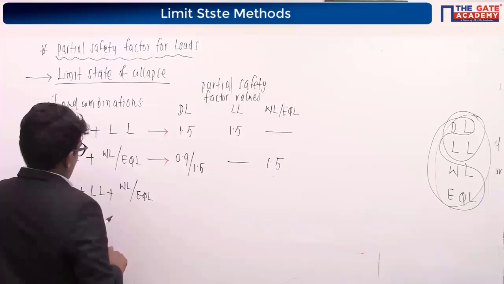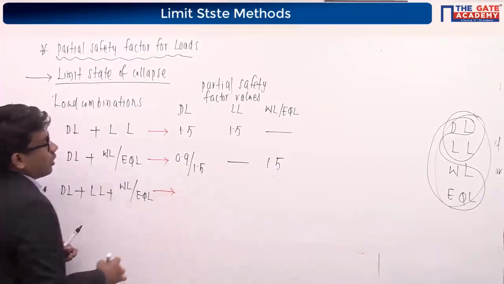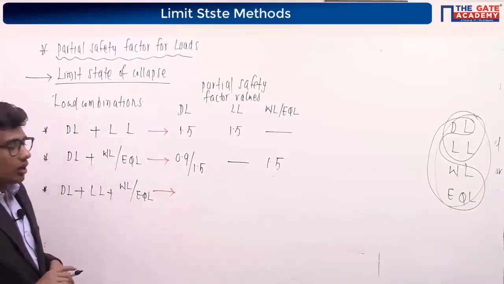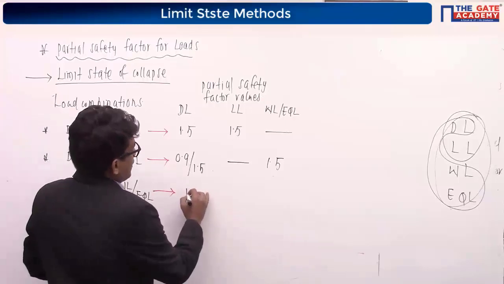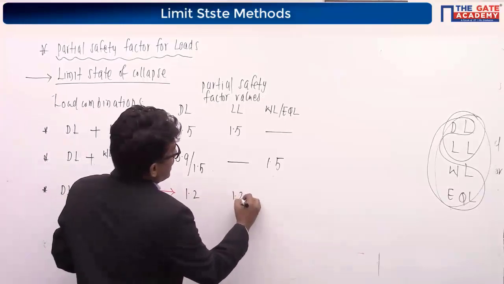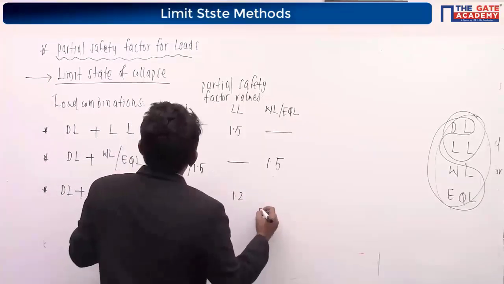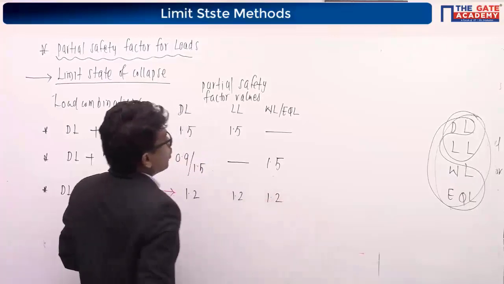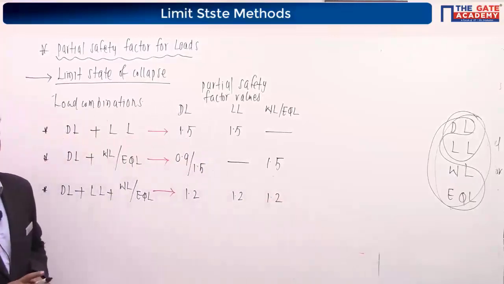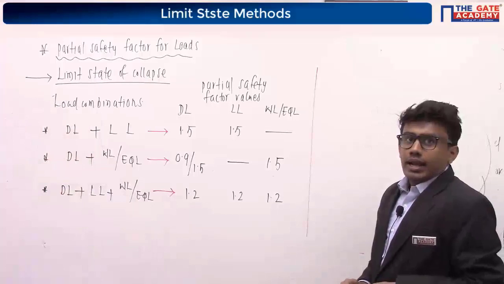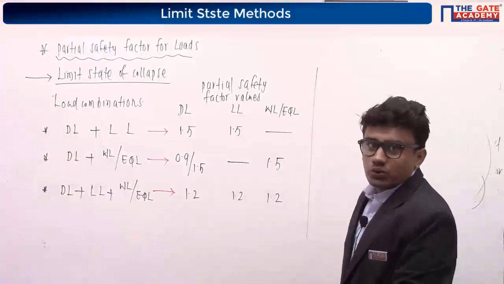And for the combination of dead load plus live load plus wind load or earthquake load, the partial safety factors to be considered as per IS 456-2000 for limit state of collapse are 1.2, 1.2 and 1.2. And again, that is for limit state of collapse.